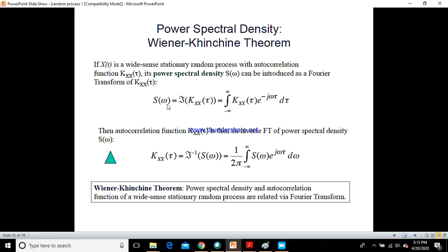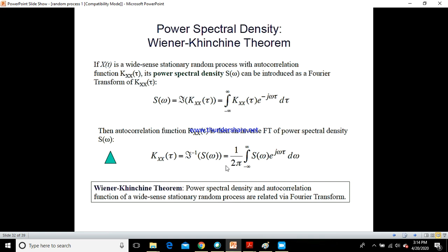So the inverse Fourier transform of the power spectral density will give me the autocorrelation function, and the Fourier transform of the autocorrelation function will give me the power spectral density. This is what the Wiener-Khinchin theorem says: the power spectral density and autocorrelation function of a wide sense stationary random process are related via Fourier transform.